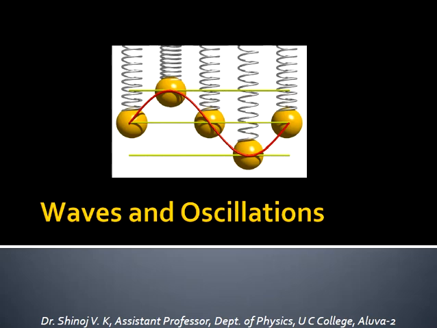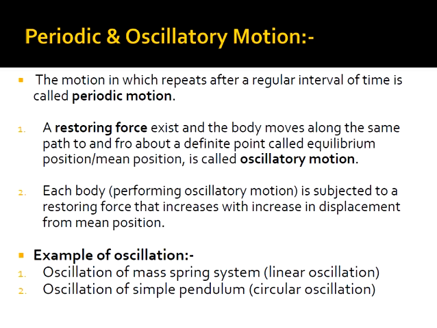Hello everyone. We are starting a new topic today that is about waves and oscillations. An oscillation is a sort of movement, a periodic motion. What is a periodic motion? A body which is moving in such a way that after a fixed interval of time it repeats its motion can be called a periodic motion.